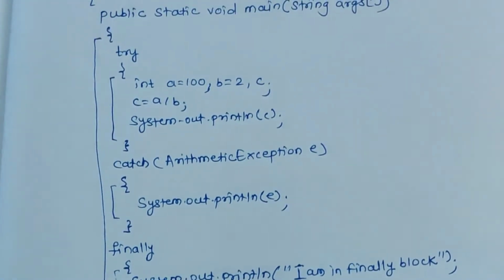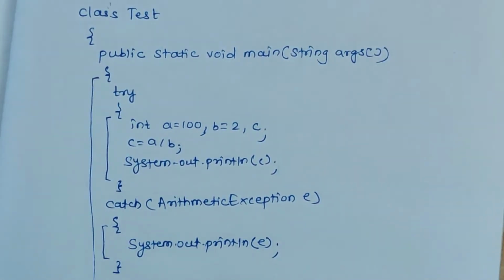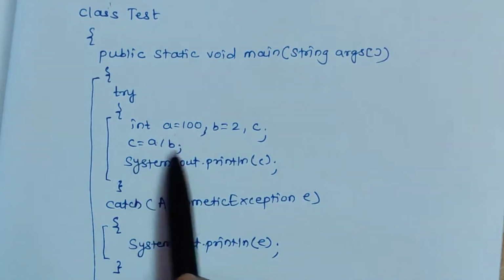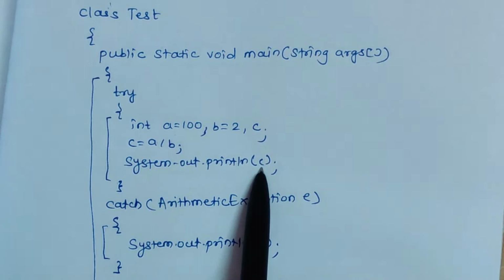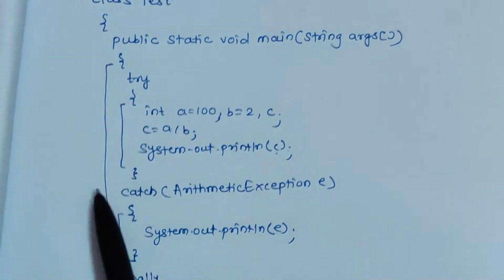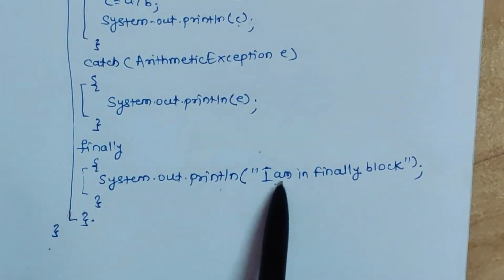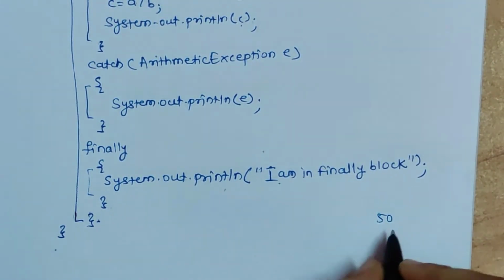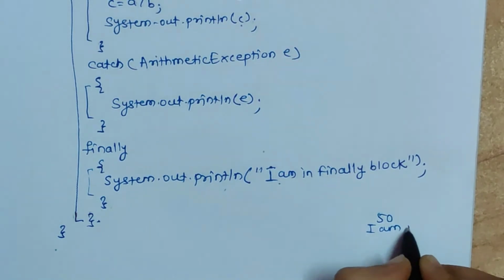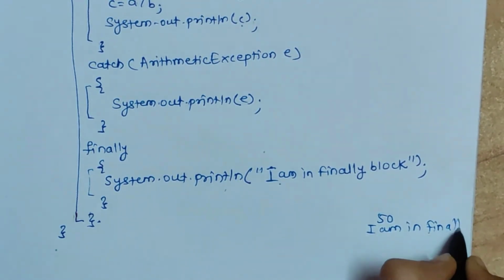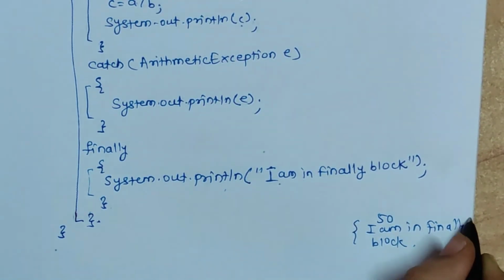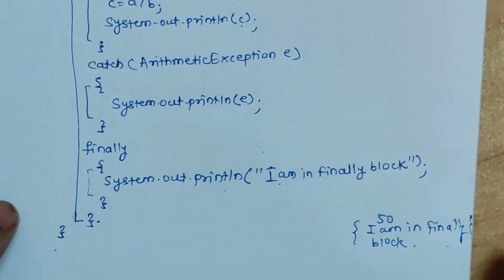Now here you can see the exception will not occur because the value of a is 100, the value of b is 2, so it will simply display the output, that is 100 divided by 2, that is 50. The output 50 will be displayed, and this finally block will be executed and the statement "I am in finally block" will be displayed. So you can try to execute this program. You will get this output: 50 and I am in finally block.